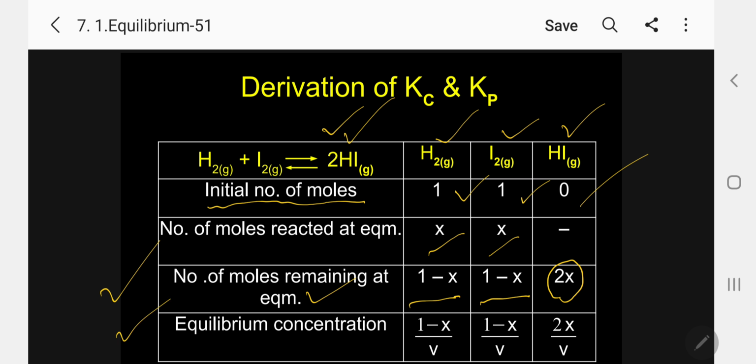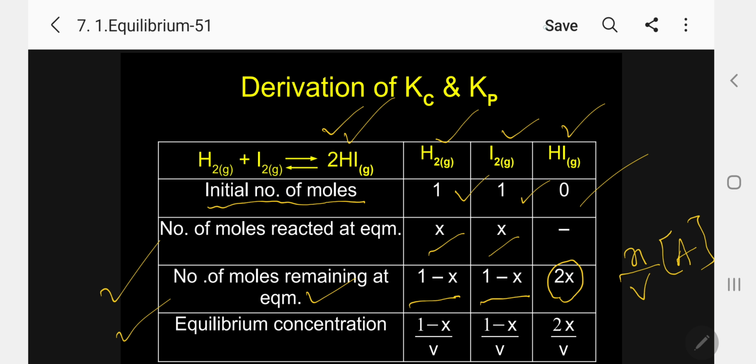Kindly follow. 1 minus X is the mole, that is the corresponding n value. By V you get the corresponding active mass. So 1 minus X by V is the active mass of hydrogen at equilibrium. Same way I2, 1 minus X by V. Same way product HI, 2X by V. Very, very important, easy, please follow.